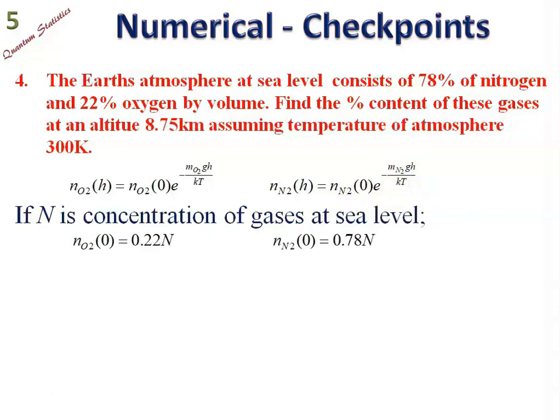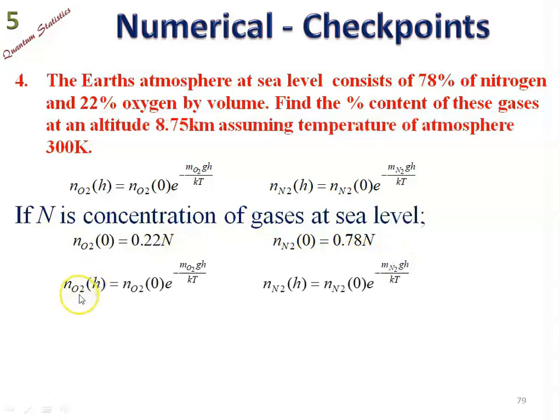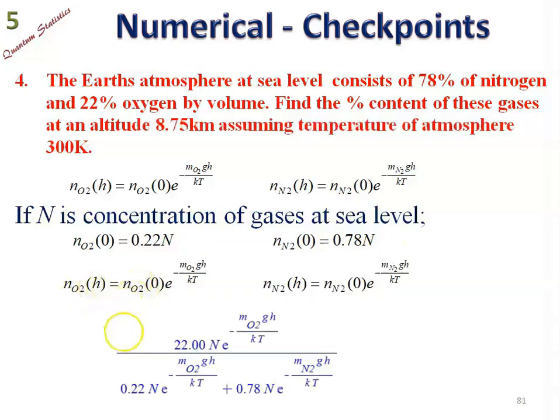N is the concentration of gases at sea level. So the number of molecules of oxygen at sea level will be 0.22 times N. This total N is not known, but it will be eliminated. Similarly for nitrogen. So for the number of molecules of oxygen at height h, we can rearrange that formula, 100 multiplied by 0.22. So it will be 22.